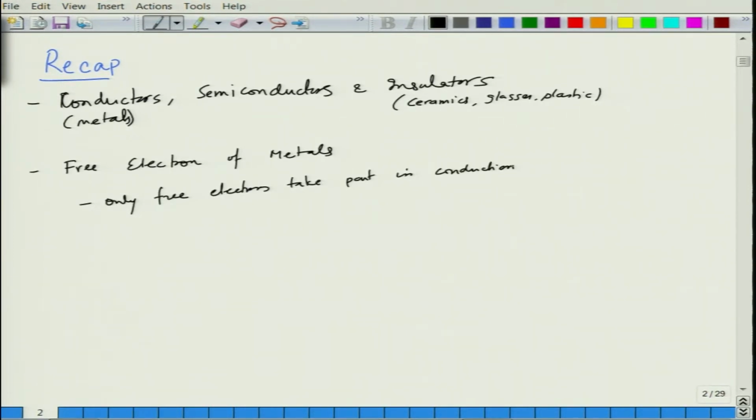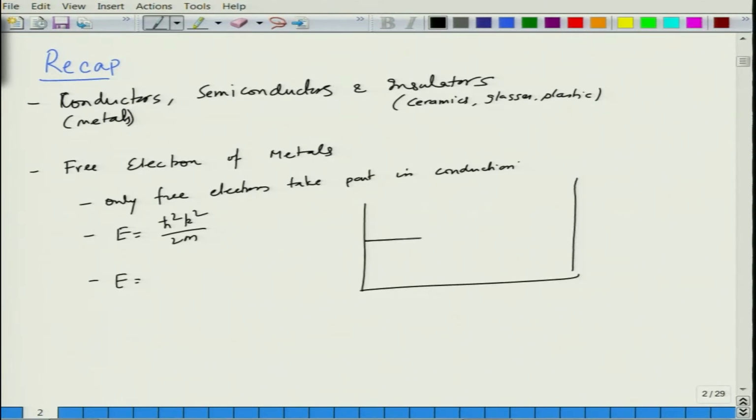Here we say that only free electrons, or the outermost electrons, take part in conduction, and the kinetic energy of the electron is given as E is equal to h cross square k square divided by 2m. And then we saw that if you consider this model, the energy states are also quantized, because if you consider the electron as a wave as well as a particle, and let us say the electron is sitting in a box, and within the box the electron cannot be found outside the box of length L,